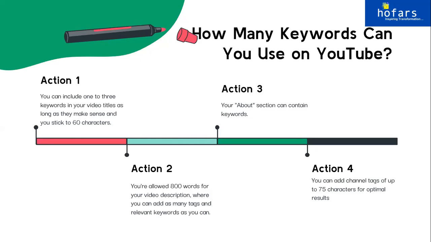The second thing is your channel tags, where it is advised to have 75 characters. And in your YouTube title, the guideline is 100 characters, but it is advisable to not cross 60 characters. People usually think, YouTube has allowed me 100 characters, let me use all 100 characters. It is not like that. YouTube ranks better any video which has up to 60 characters in the title, not actually 100. So keep it in mind if you have a YouTube channel or wish to create one sooner than later.